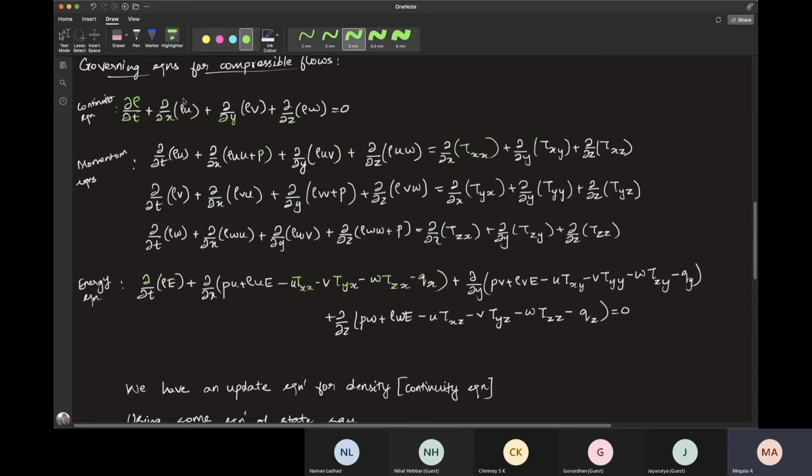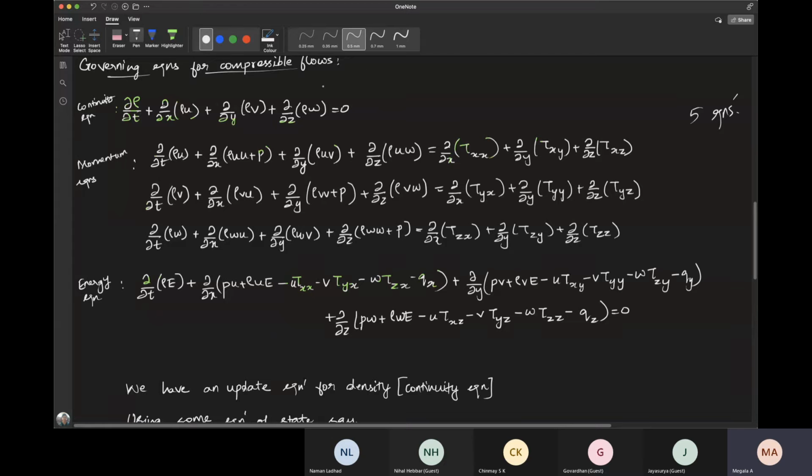So now we have five equations, and how many unknowns do we have? I think it's 4 again.